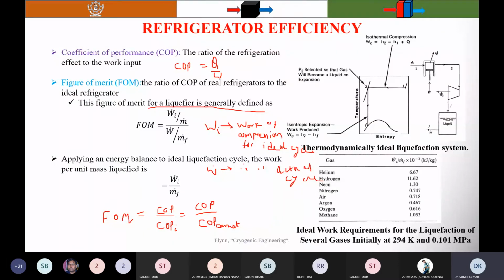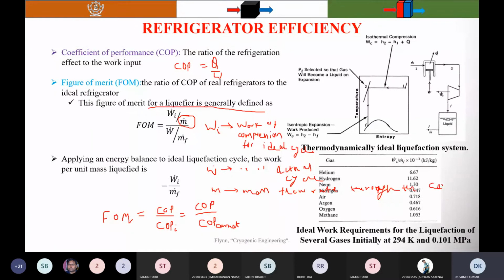And what is the M? M is the mass flow rate through the compressor. Then MF.